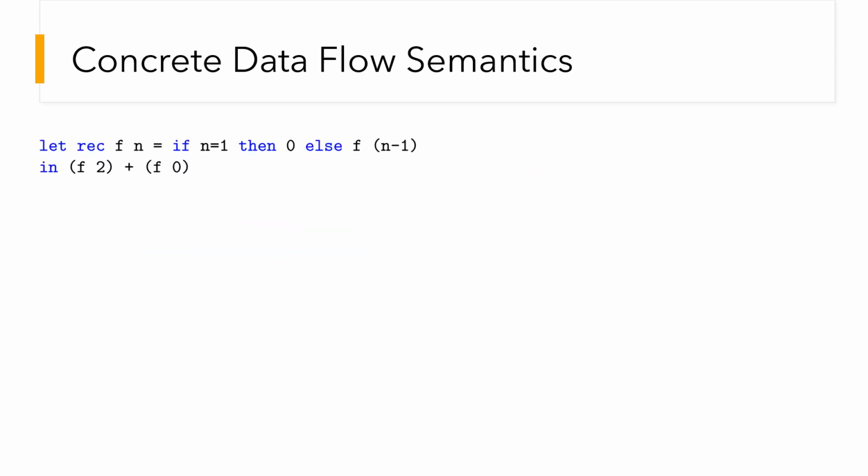Here is an illustration of the computation carried by our semantics on an illustrative program where we have function f that simply calls itself recursively with an ever-decreasing input stopping at 1. We then call f with 2 and 0, the latter call being non-terminating, which we model with bottom.